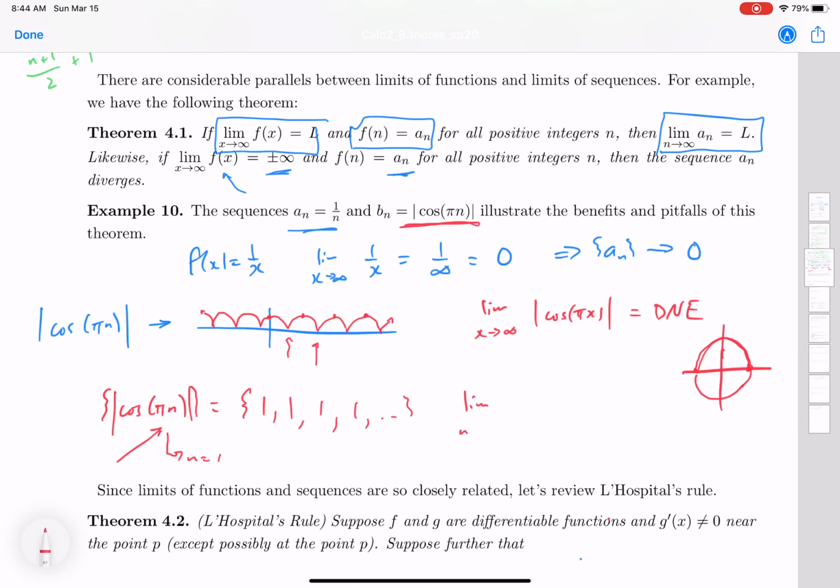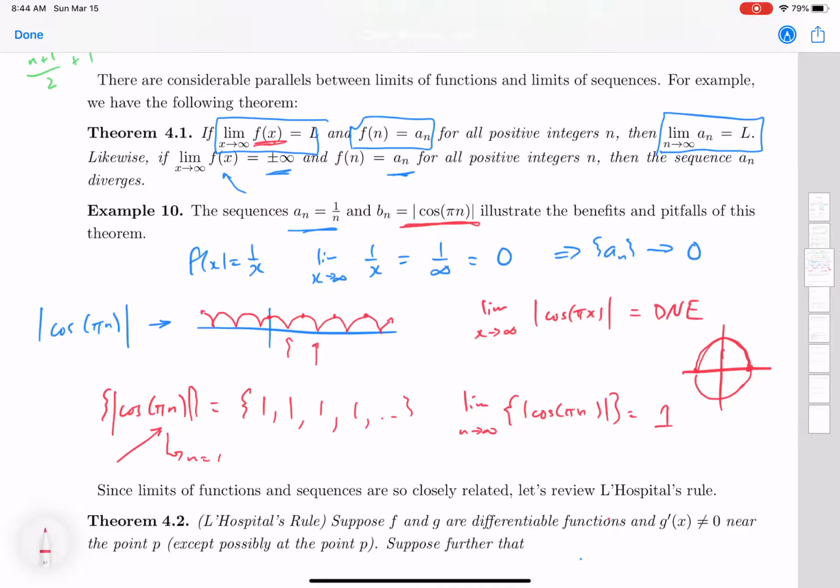The limit as n goes to infinity of the sequence absolute value cosine of pi n is equal to 1. So the trick about this theorem is just because the limit of the function doesn't exist, if it's bouncing around, that doesn't necessarily tell you that the limit of the sequence doesn't exist.